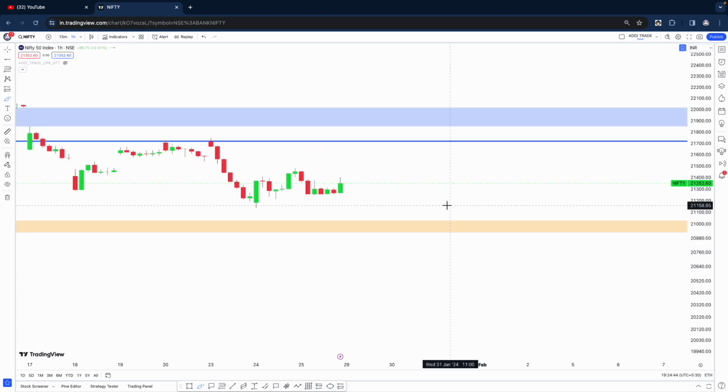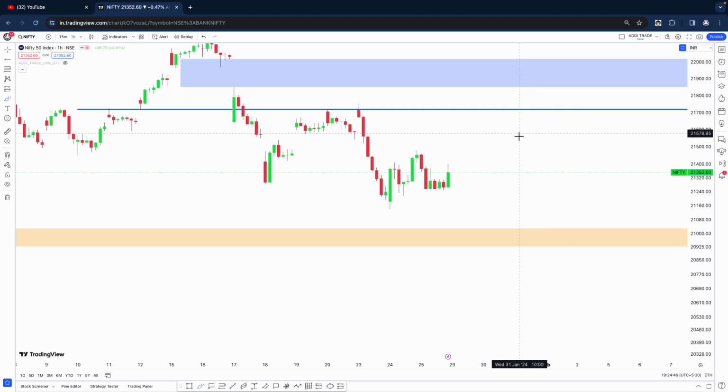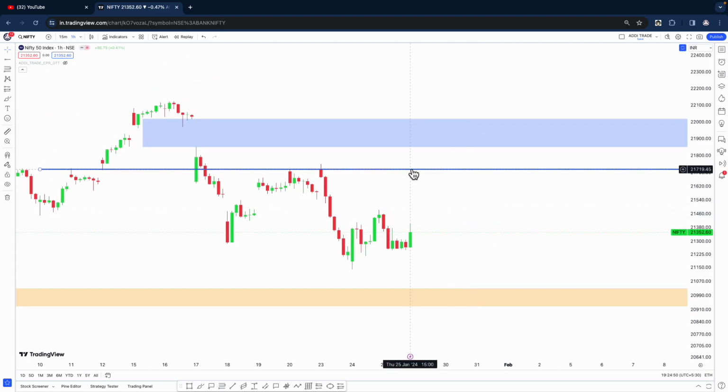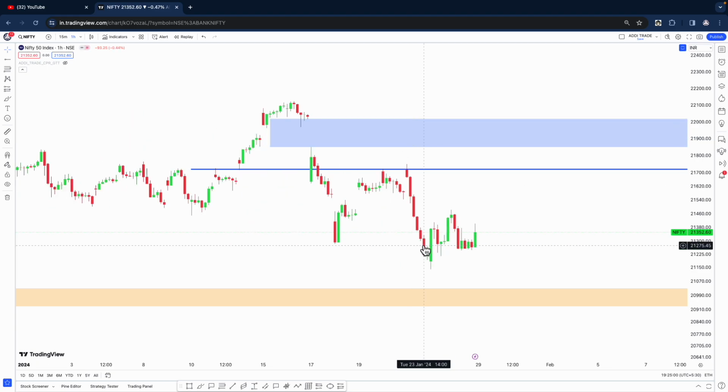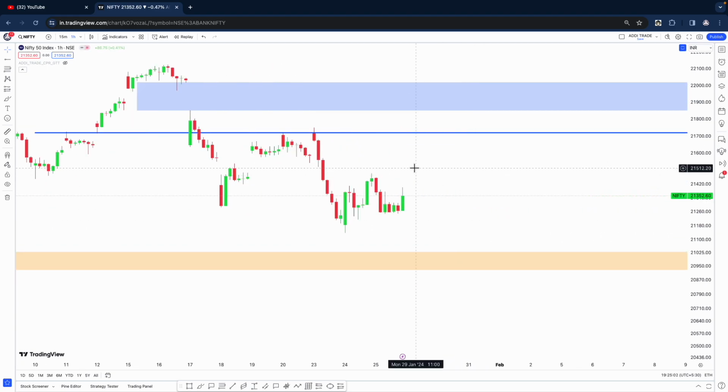So any bounce, unless some critical levels are taken out, I would still look to short. That is, one critical level in Nifty would be this blue line that I marked, that is 21,700. If that breaks and we have this big gap, either this gap's boundaries can act as a resistance, or once we go into the gap, probably even this gap fill is possible.